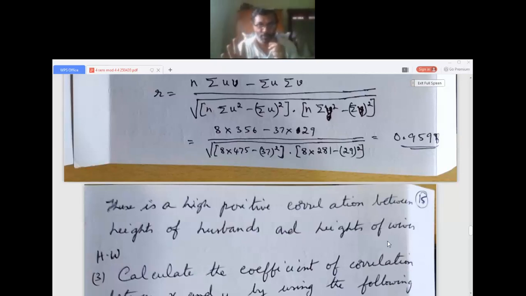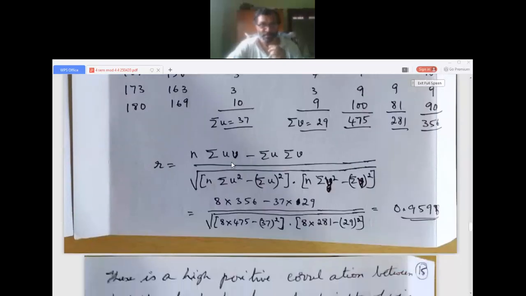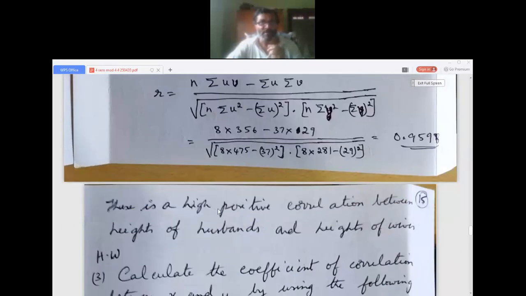In your VTU problems, in the model questions I have seen the values are small, so you can use the first method. The only change is in the formula: wherever x you put u, wherever y you put v, if you are changing the origin. That's all. It's only when the values of x are big. I hope you followed it.